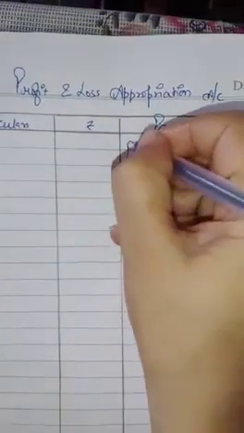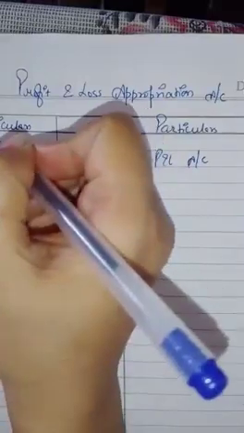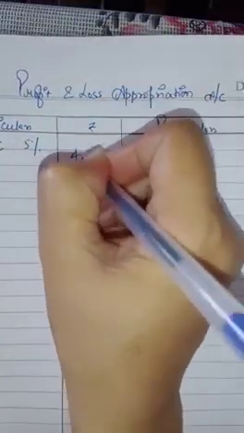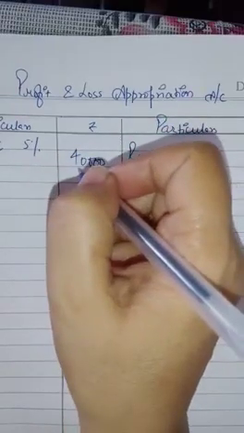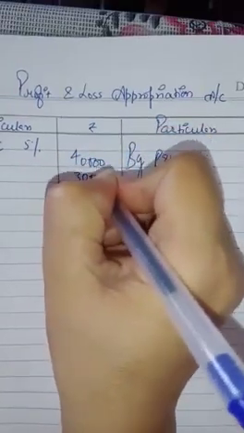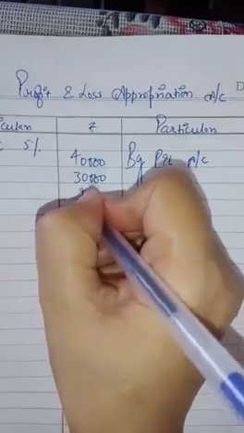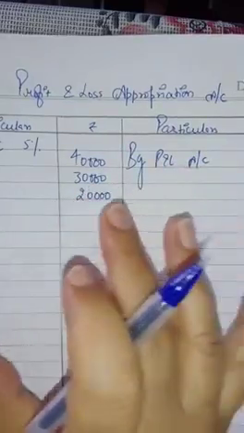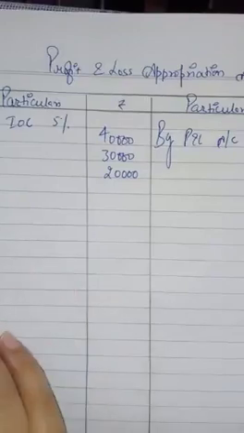First of all, we will write the profit of the year, the profit and loss account, 2,16,000. Then interest on capital we have to charge, and that is 5%. 5% of 8 lakh is 40,000. 5% of 6 lakh is 30,000. 5% of 4 lakh is 20,000. This was the interest on capital which we have to give.